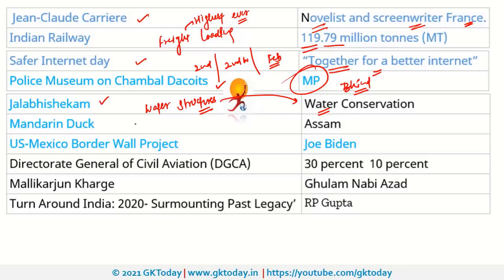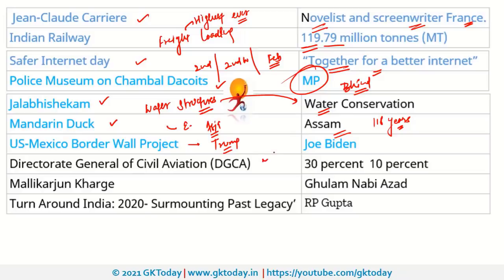Next is Mandarin duck. Recently this duck was in news because it was spotted in Assam after 118 years. Usually it is found in Eastern Asia. Next is US-Mexico border wall project. This was a project proposed by US President Donald Trump. As the name suggests, it is a project to make a wall between the US and Mexico. Recently it was in news because new US President Joe Biden has revoked the emergency order that was passed by Trump to construct the wall between US and Mexico.